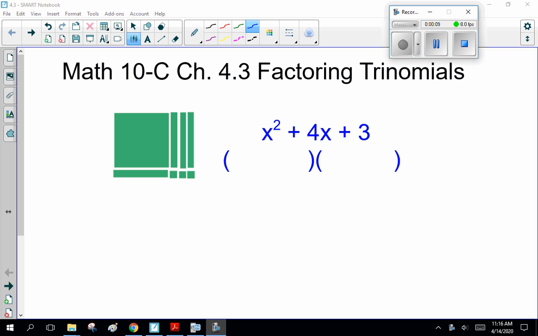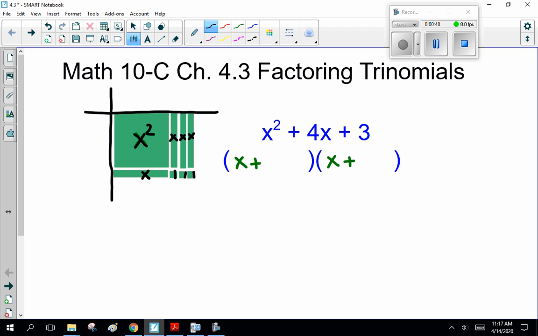So, if I give you x squared plus 4x plus 3, and ask you to factor it, that is, break down, go backwards. It was x plus something times x plus something originally. What was it before you multiplied it out? Well, a couple ways to do it. One way that's actually really neat is if you go, oh, so you can't see that, x squared, x, 1, 1, 1. That's x squared plus 4x plus 3 using the algebra tiles. Note you make a rectangle, and that's the important point. You make a rectangle out of it.